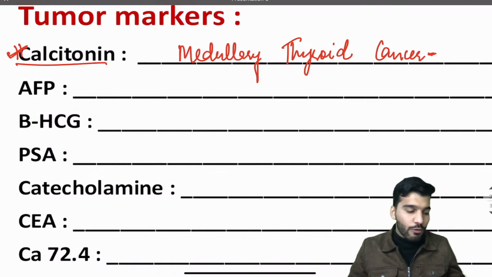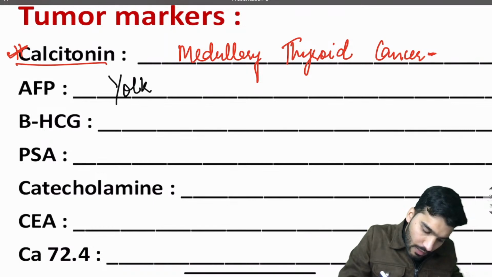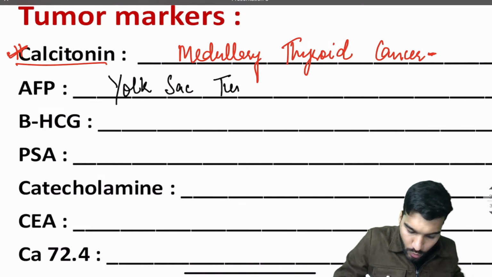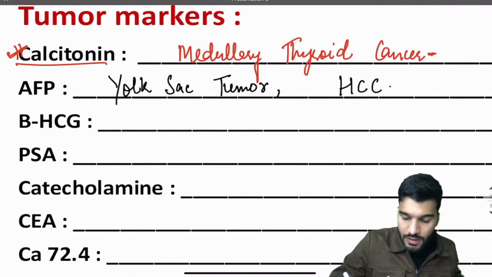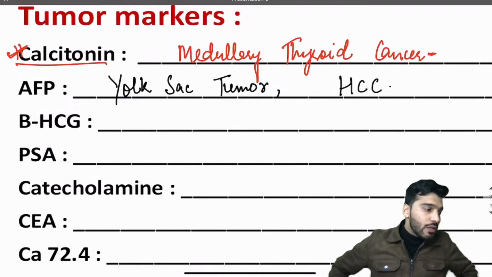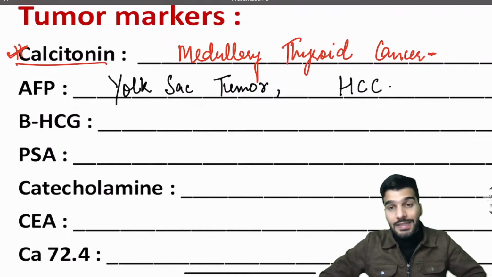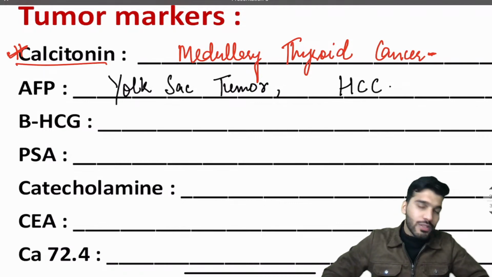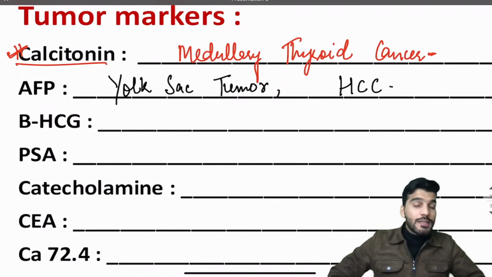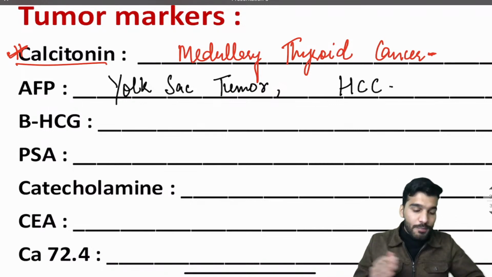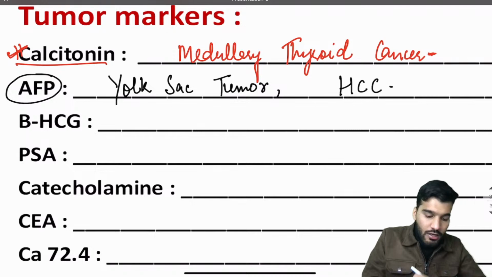Now tell me about alpha fetoprotein. Where is alpha fetoprotein found? It's seen in yolk sac tumor. It's a tumor marker for yolk sac tumor, and it's a tumor marker for hepatocellular carcinoma. Now which hepatitis causes hepatocellular carcinoma? That's going to be hepatitis C, chronic hepatitis C. Hepatitis B also causes it, but not as much. Now tell me, OCPs also cause what? Hepatic adenoma. So yolk sac tumor and HCC, that's going to be alpha fetoprotein.